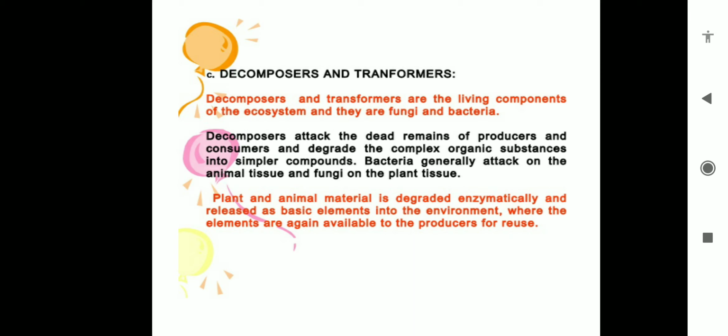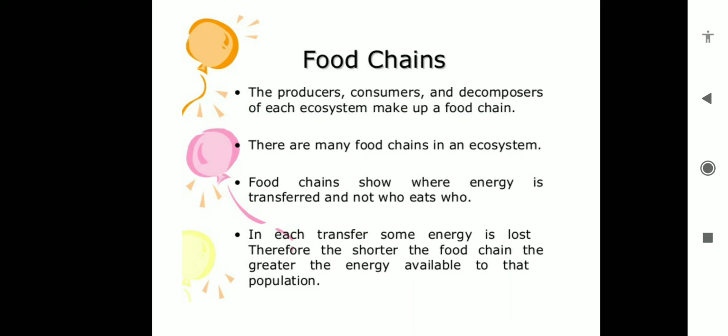Then we learned about decomposers. These are organisms that feed on dead and decaying organic matter, like fungus and bacteria, and they help in the degradation of dead organic material. They help in the recycling of nutrients. They increase the fertility of the soil, and they are used as a cleaning agent. So this is all about the ecosystem, its types, and its components. Thank you, children.